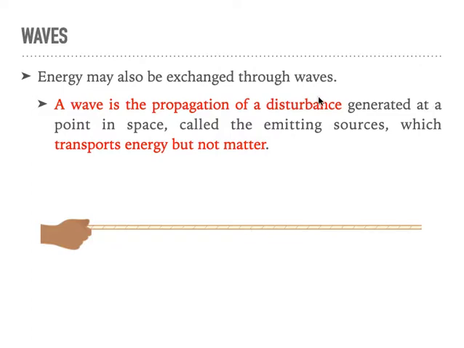And this disturbance is generated at a point in space, and that is the emitting source where it is generated. And this wave transports energy but not matter, so only energy. And you're going to see an example of a wave here. So this is the wave, see? And this is the disturbance. You see it's a change in the rope. That's what we call a disturbance, una perturbación.